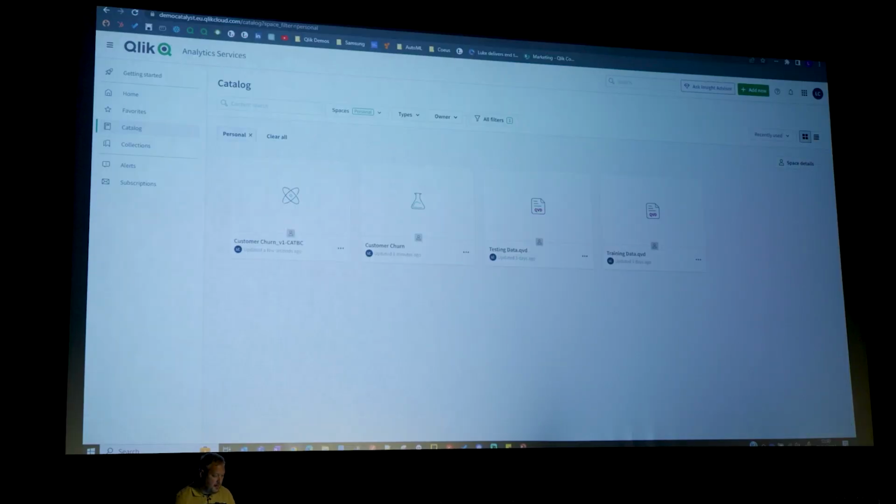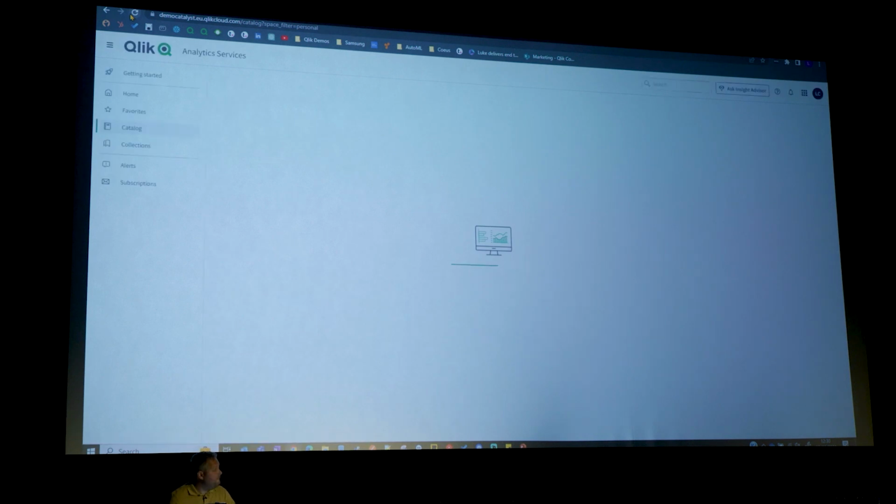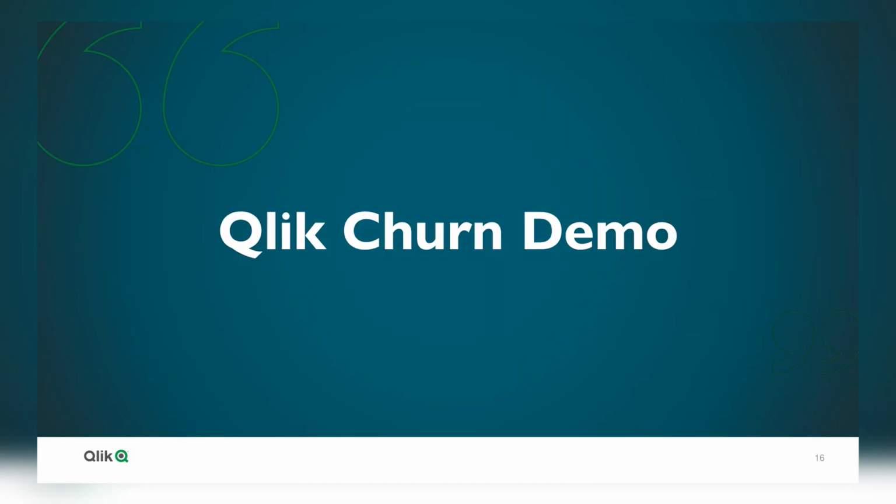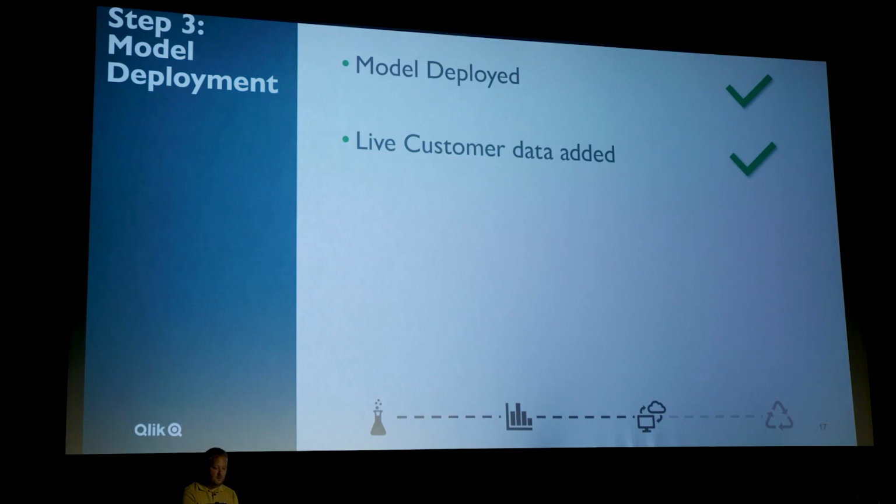Now if I head back to my personal space and refresh, I'm not going to press F5, just in case. You will now see I have my SHAP predictions and my testing data prediction QVDs. They're all ready to load into my Qlik app for me to start to interrogate. So, back to this. Just to summarise, we deployed the model live, it's in. We loaded in our live customer data, and it's generated for us the SHAP and prediction QVDs we need.